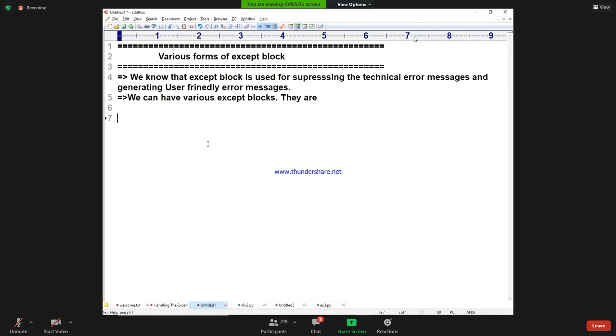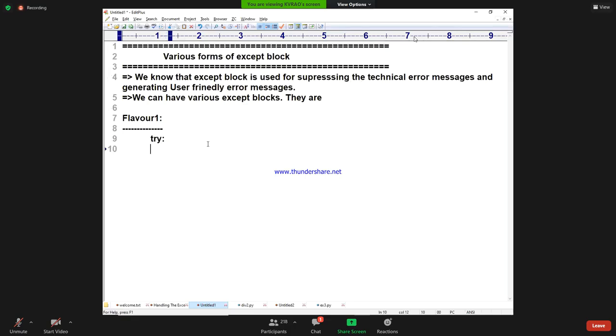We have various except blocks, something like flavor 1. One of the flavors I am taking here: try, statement 1, statement 2, statement 3, n number of statements we will write.